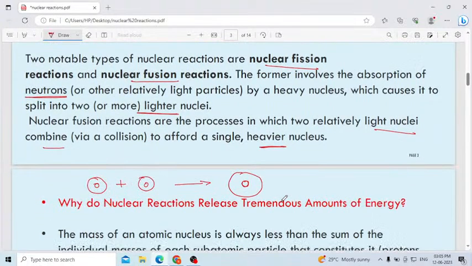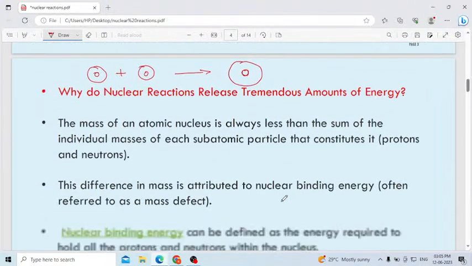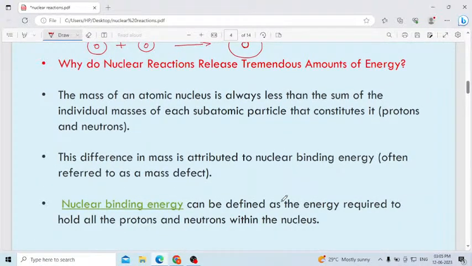Okay, let us discuss in detail. I will explain in detail what is meant by nuclear fission and fusion reactions, why these nuclear reactions occur, everything we will learn in detail here. Why do nuclear reactions release a tremendous amount of energy?